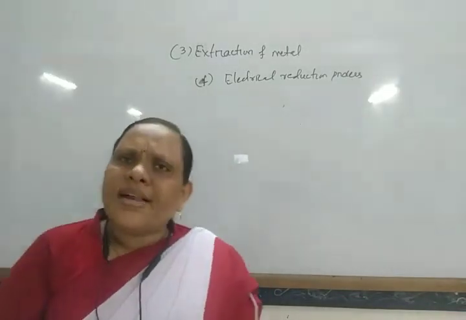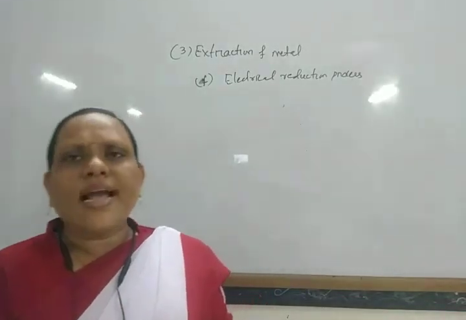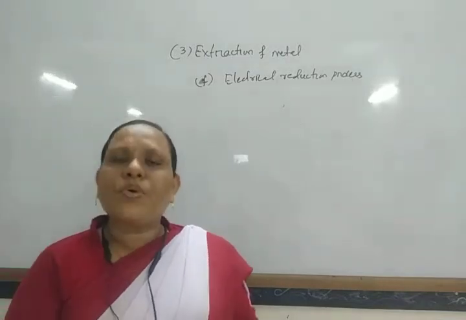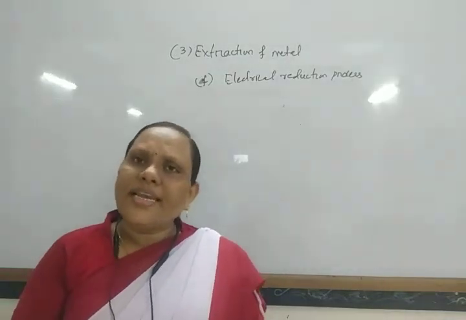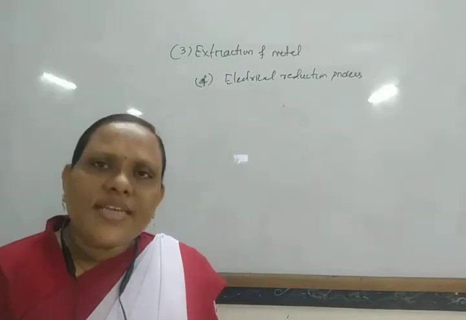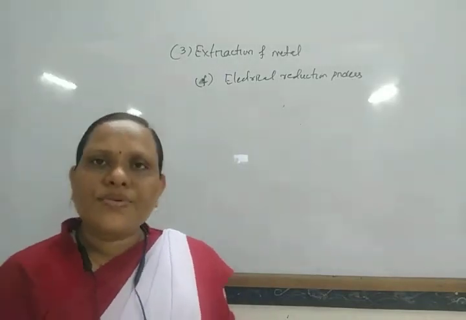Metals like sodium, calcium, magnesium, potassium, these are highly reactive metals and are also used as reducing agents.